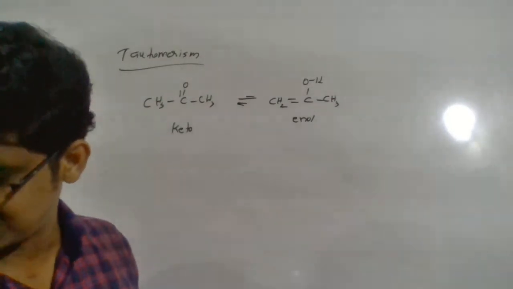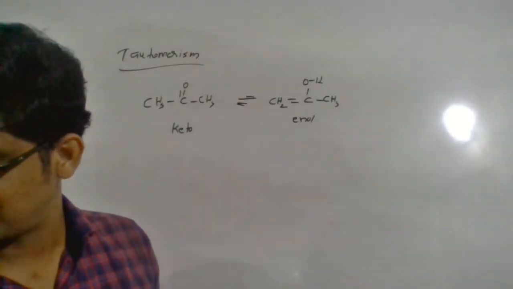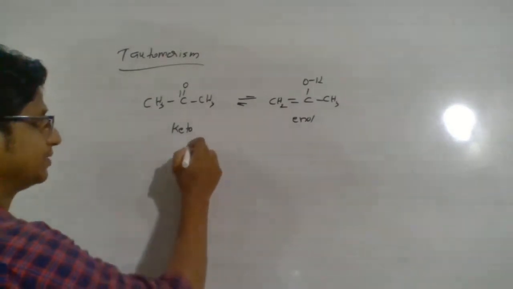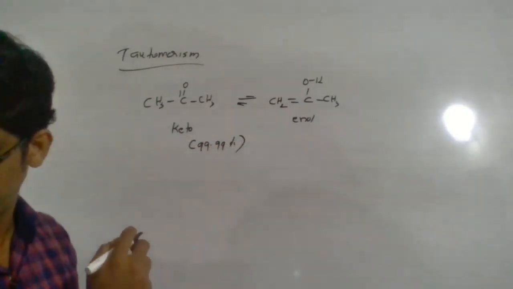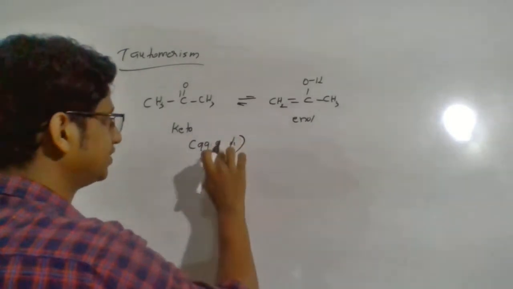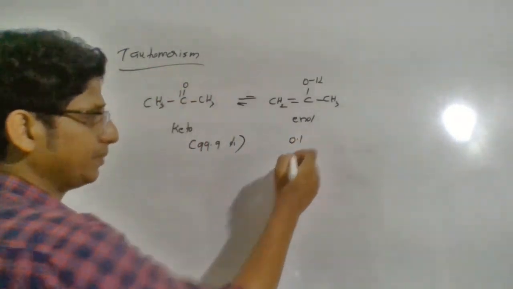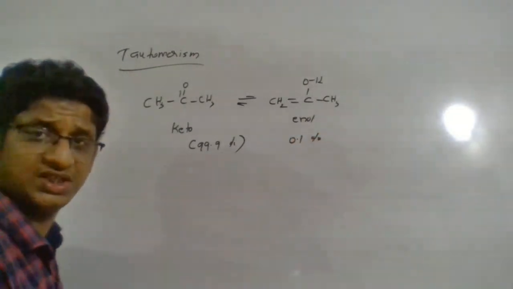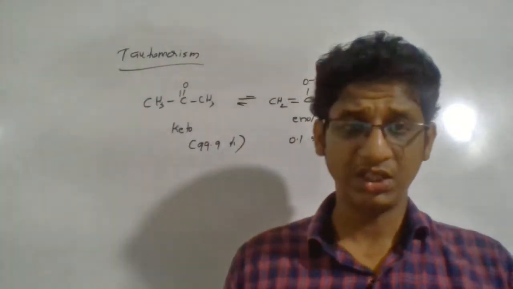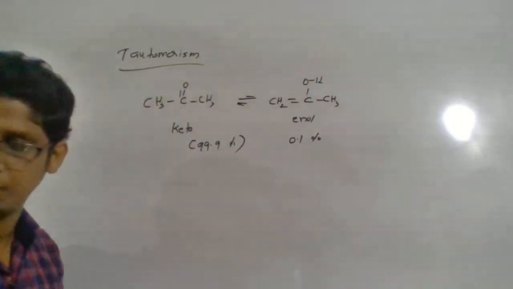The more stable form, about 99 percent, is in the keto form, and about 0.1 percent is in the enol form. So it is more stable in the keto form, but the enol form is also there.